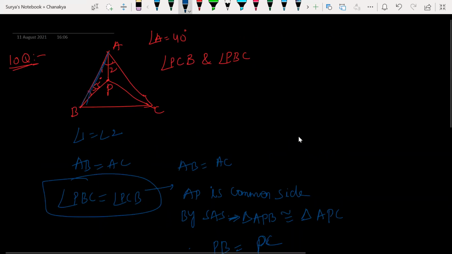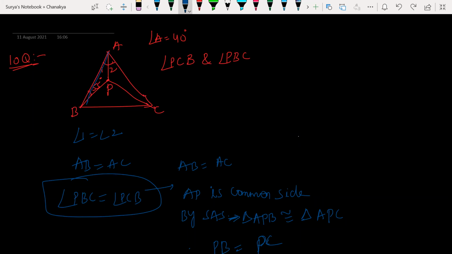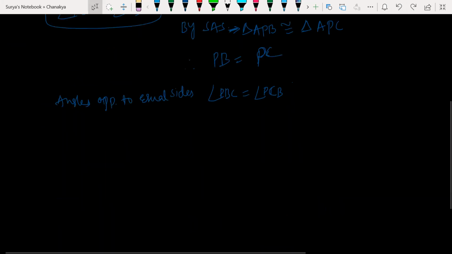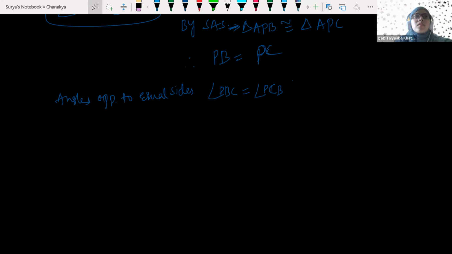What is the opposite angle to this side? C. What is the opposite angle to this side? B. समझ. Yes, sir. Angle PCB is equal to PBC. That's how we can prove that PCB is equal to PBC. Now if you prove this, isn't it easy now? Yes, sir. We have proved that it will be easy now.